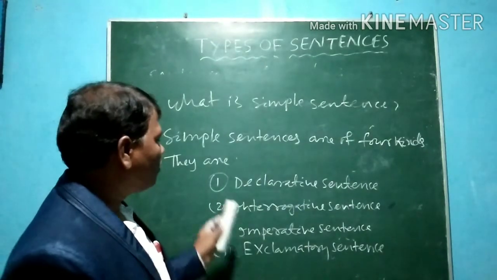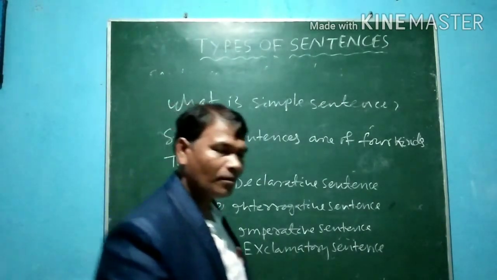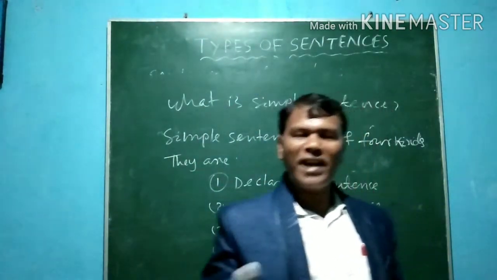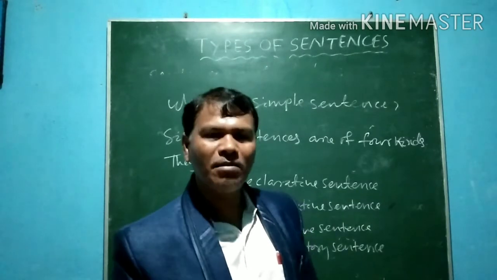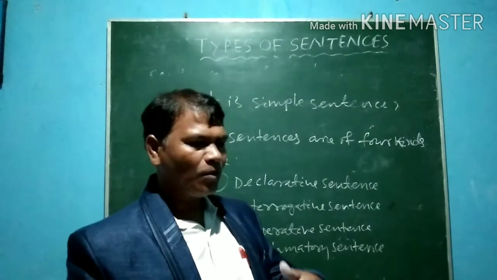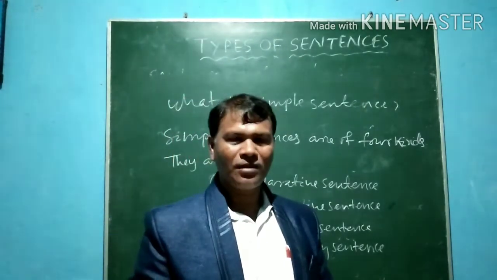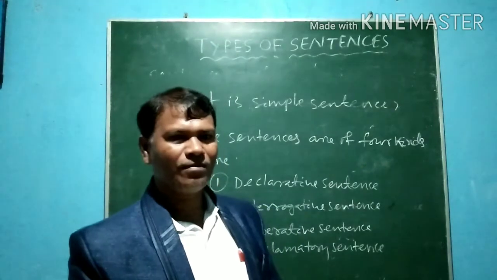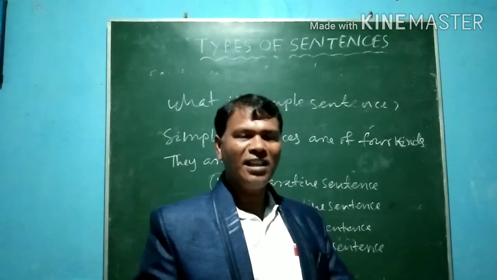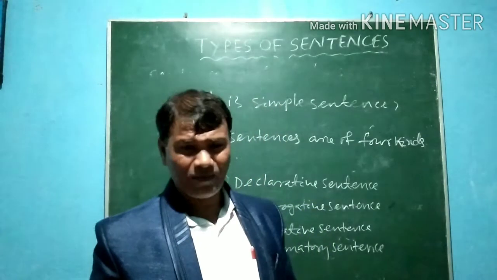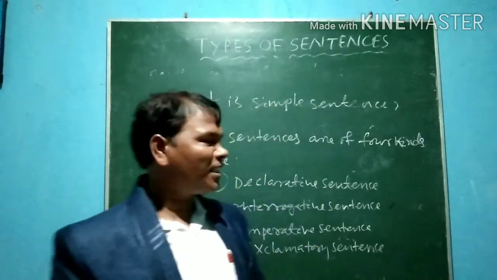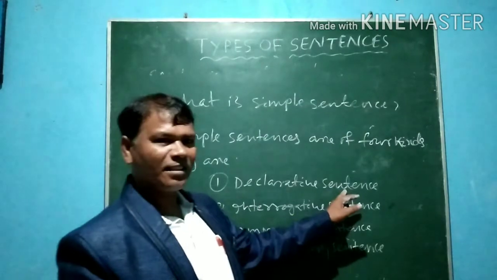Then what is declarative sentence? A sentence which states about fact and opinion is called declarative sentence. Suppose, for example, Puri is famous for Lord Jagannath. He is a student. Ram is a good boy. I live in India. These are assertive sentences or affirmative sentences, that is called declarative sentence.